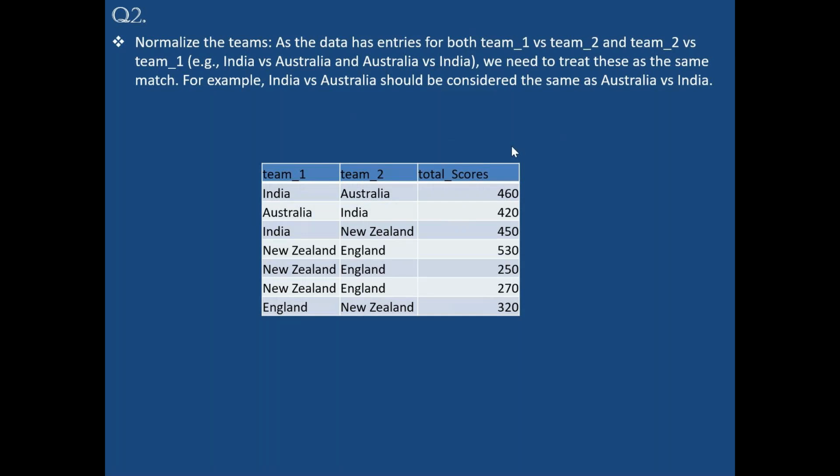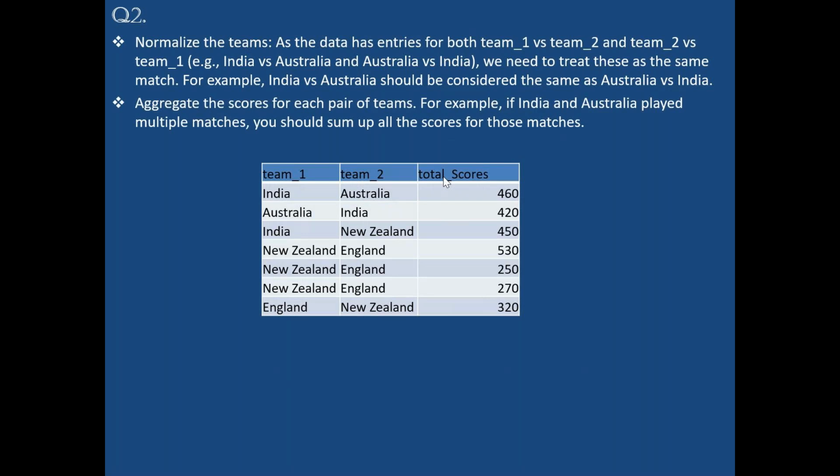For example, India versus Australia should be considered the same as Australia versus India. So once we consider that, we need to aggregate the scores of each pair of teams. For example, if India and Australia played multiple matches, you should sum up all the scores for those matches and count the number of matches played between each team.